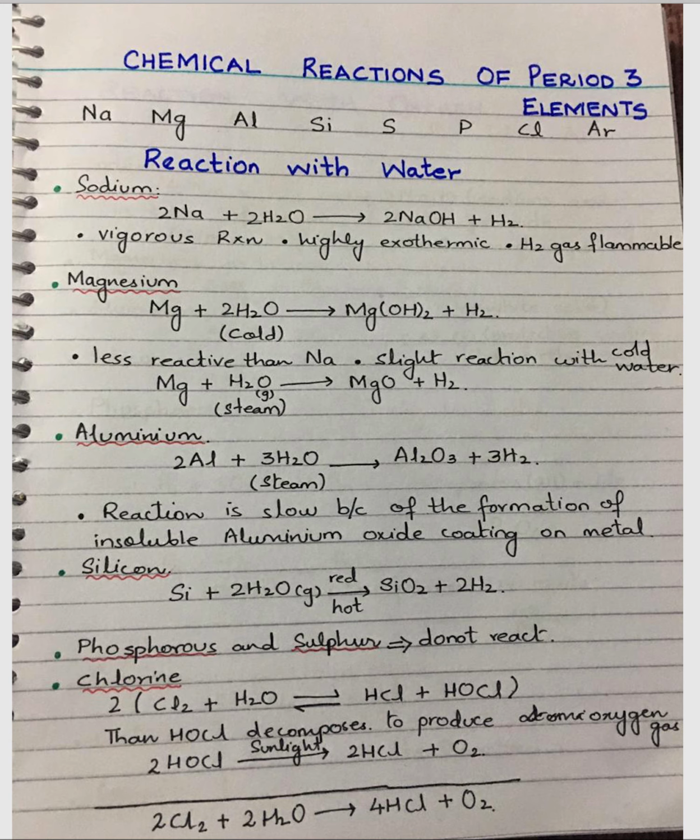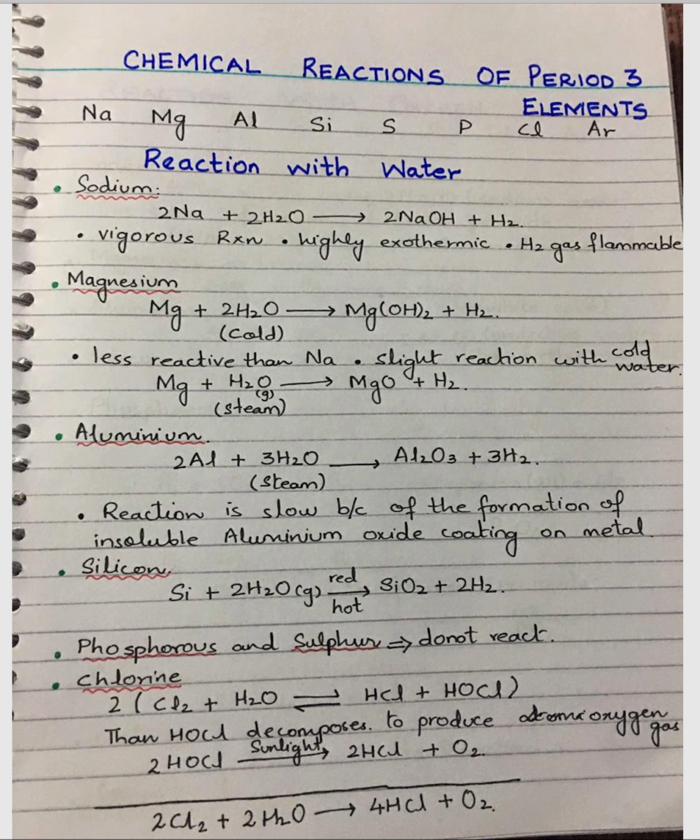Next comes aluminium. Aluminium powder, when heated in steam, produces aluminium oxide. It does not react with cold water. The reason, as I have already told you, is that it is less reactive compared to sodium. Aluminium oxide and hydrogen gas are produced.